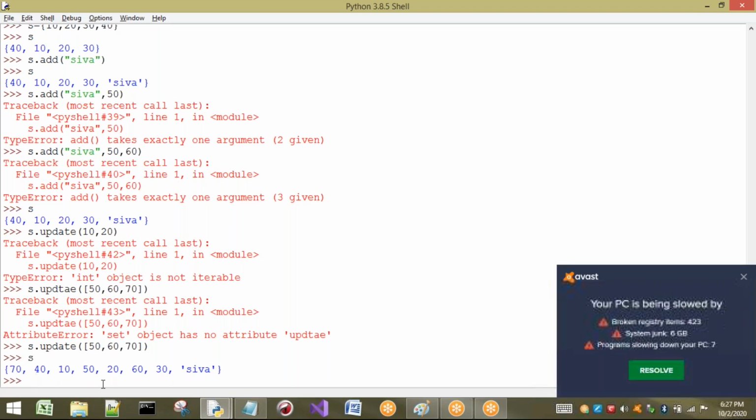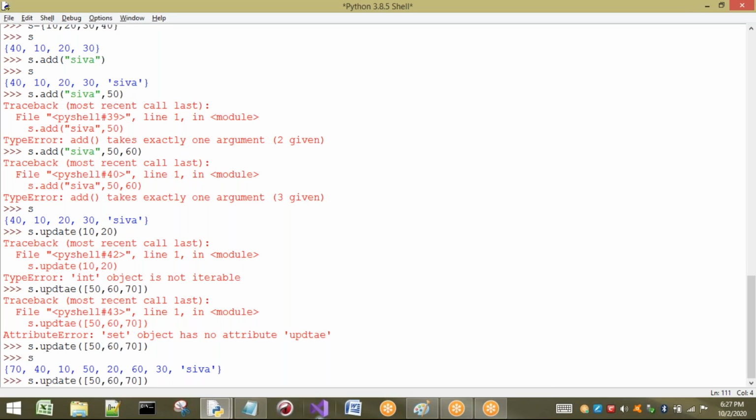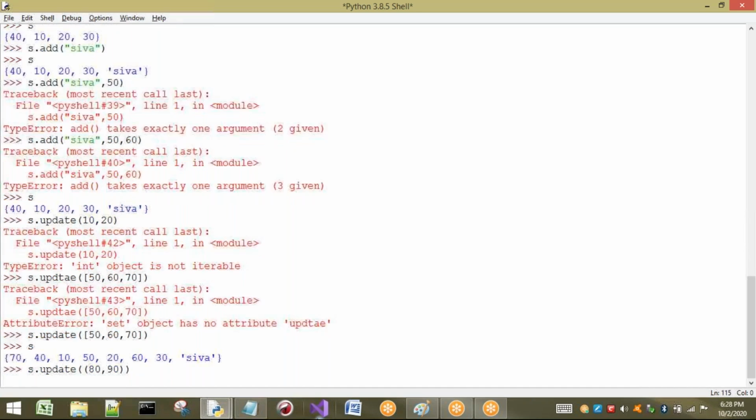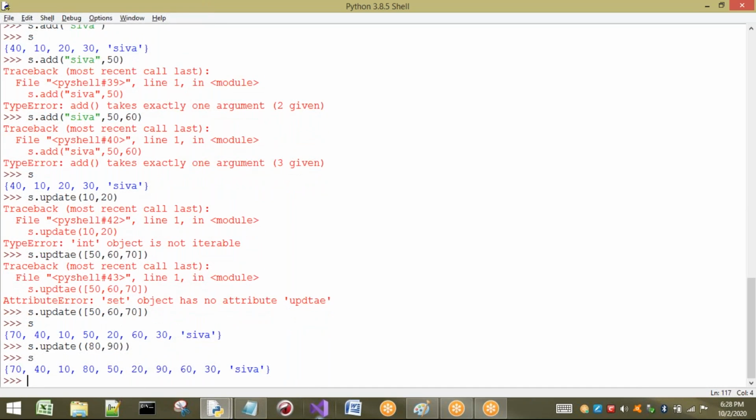So I will take one more iterable object. I will take some tuple. Some 80, 90 I will take. Okay, it is updated. Let us see this updated set. So see here, 80 and 90 are updated, but it is not in order. 80 is inserted somewhere, 90 is inserted somewhere.